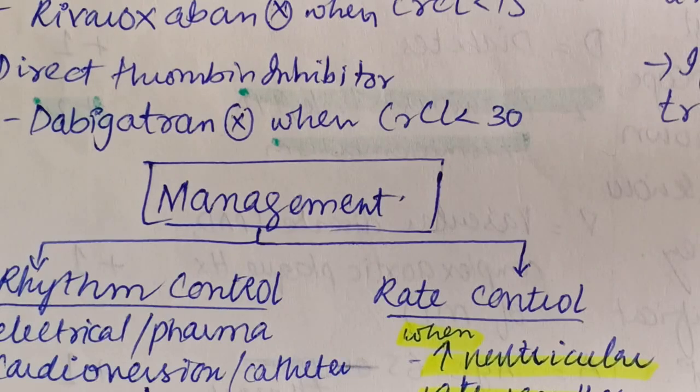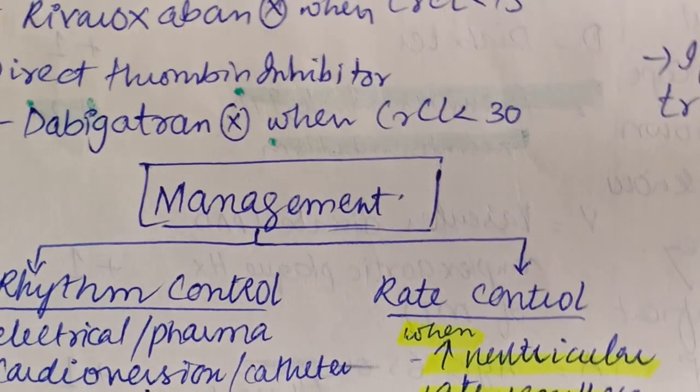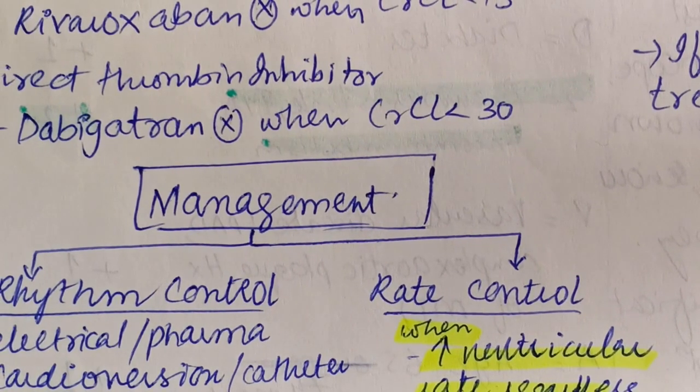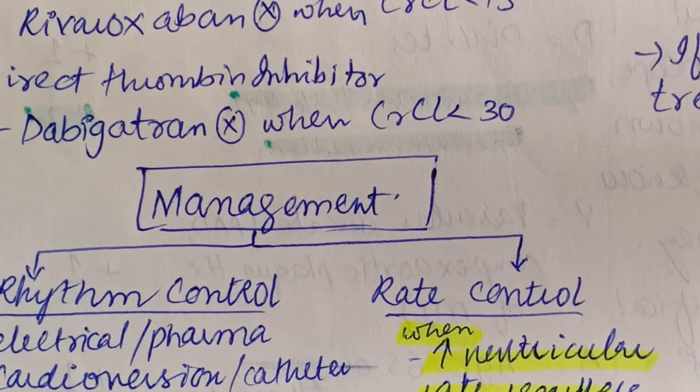Starting with the management of the patient with atrial fibrillation. First of all, you have to assess the patient through the vitals, as to whether the patient is hemodynamically stable or unstable.